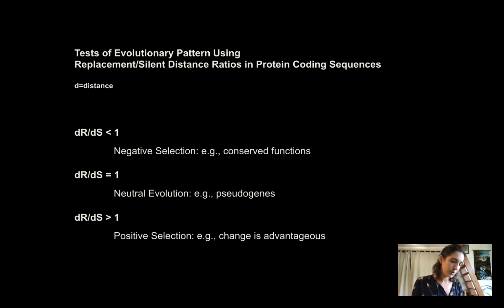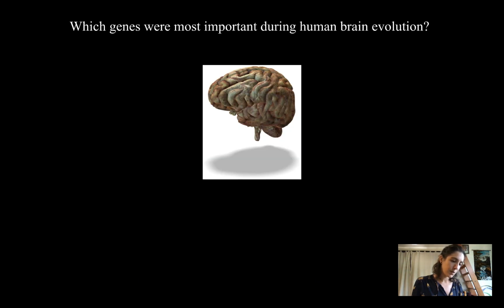Okay, so say someone had a question. They wanted to ask which genes were most important during human brain development, right? Our brain is very unique relative to other species around the world. Pick something that's really unique in your favorite organism. You like birds? Well, peacock feathers are pretty stinking unique. And why are they so different? What genes were responsible for making those peacock feathers so darn special, so different?